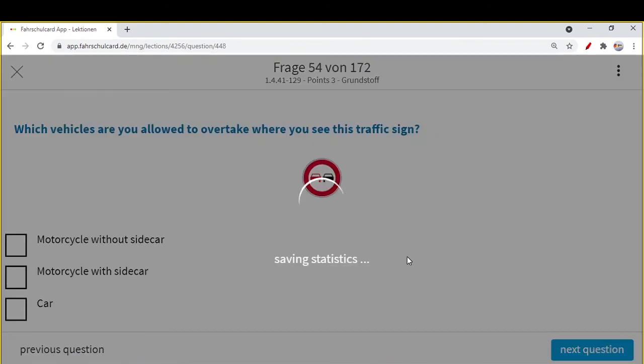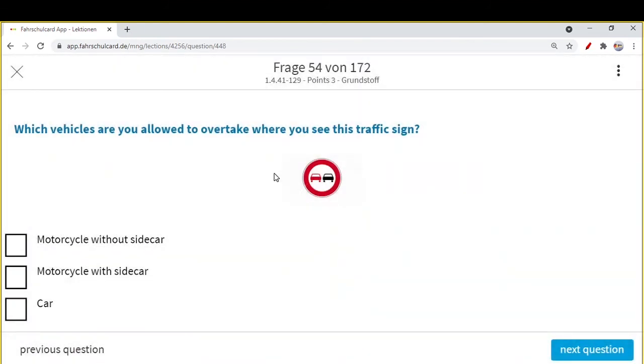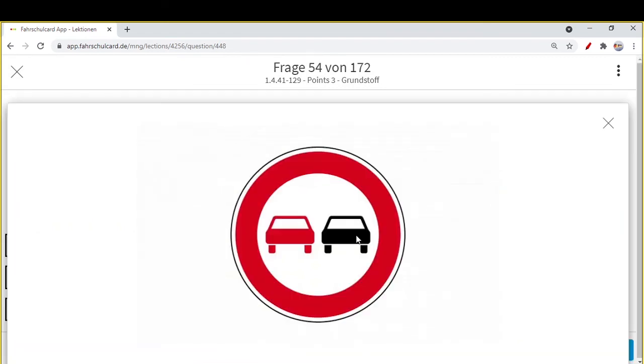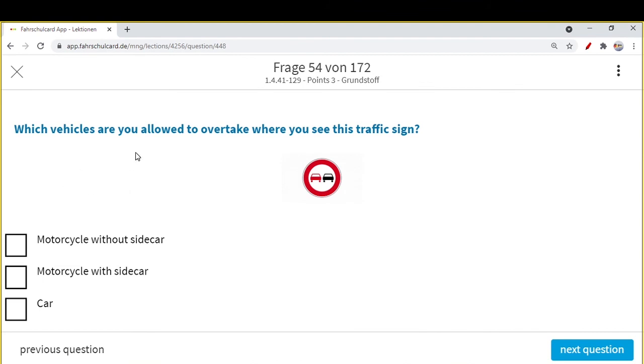Next question is, which vehicle are you allowed to overtake when you see this traffic sign? So if you see, there is a red sign, it is your car. The red sign means there is some danger. So overtaking, a red circle means it is not allowed. What is prohibited, or what is restricted? This sign indicates overtaking. You cannot overtake a car or a truck, a four-wheeler here. Let's see which vehicle you are allowed to overtake when you see this traffic sign.